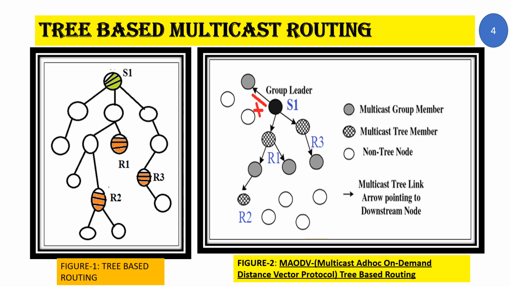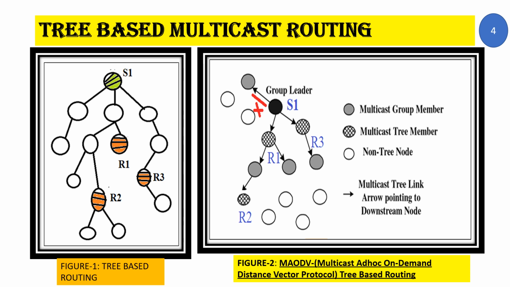A node which wants to send data forms a tree structure on its own. Now this node which forms a new tree structure is what is called a group leader. In other words, it is also called the source node. It is also called the sender node. It is colored dark gray, and then you have dashed circular nodes. Now these represent receivers R1, R2, R3. They are called multicast tree members. They are part of the main tree structure. Apart from these two nodes, you have another category of nodes colored in light gray.